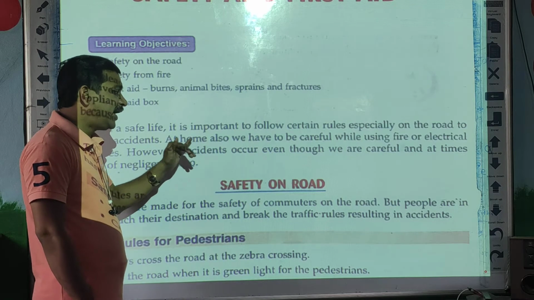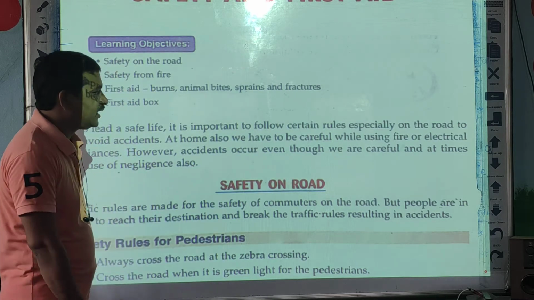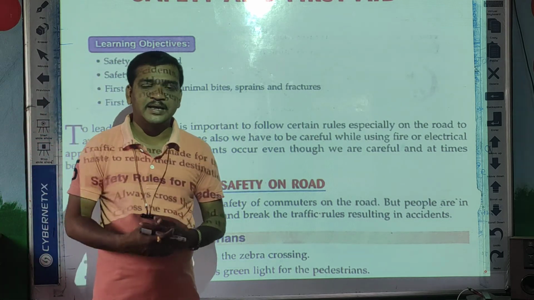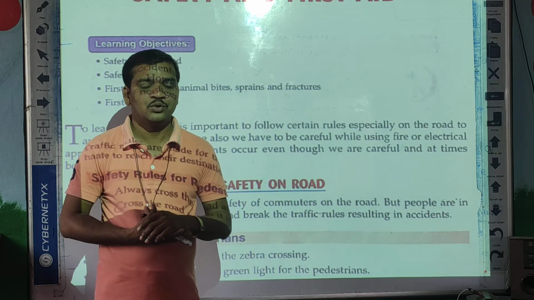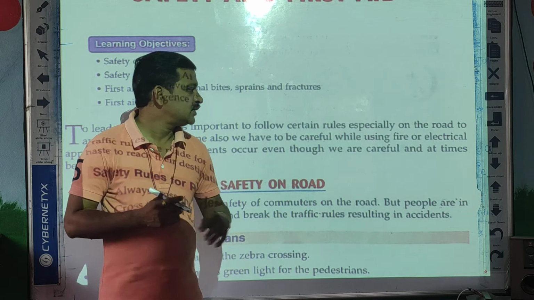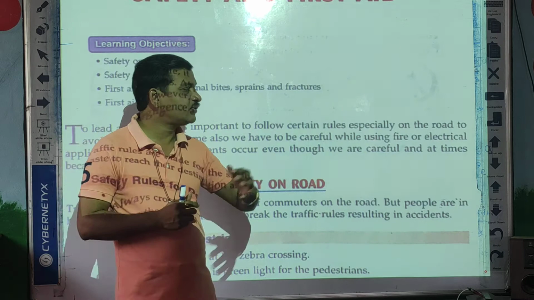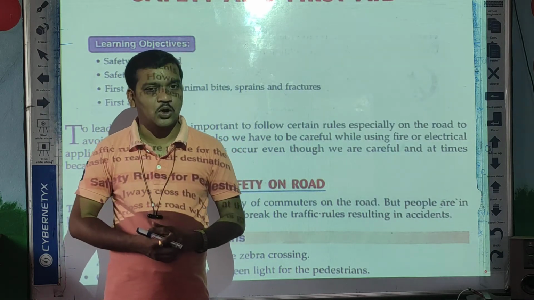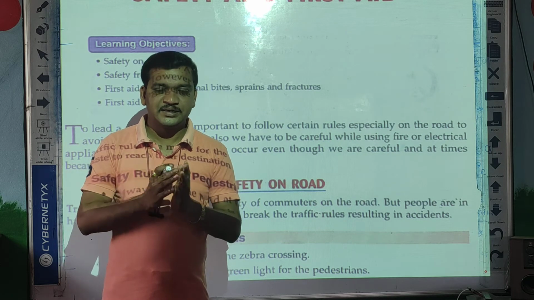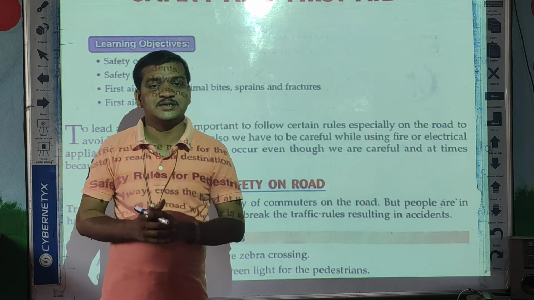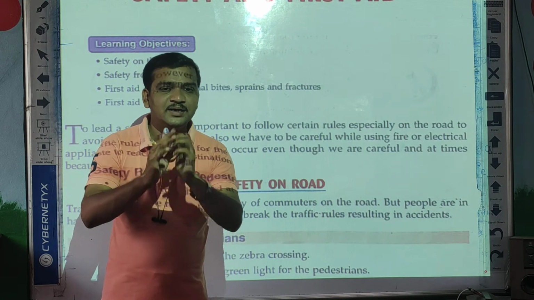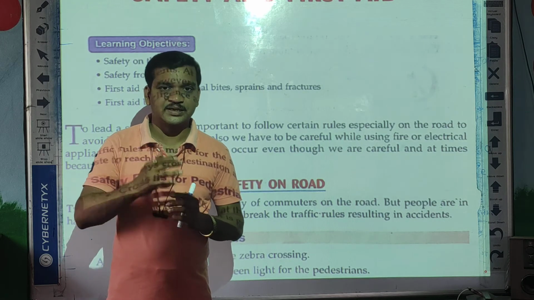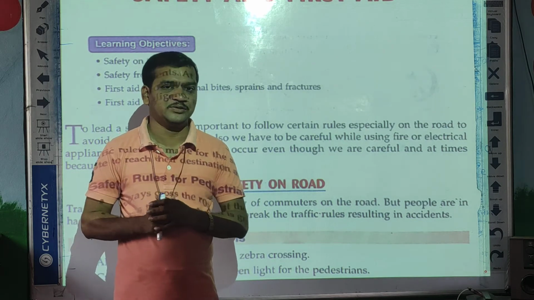Next, at home also we have to be careful while using fire or electrical appliances. Sometimes at home also we have to take care, because while using fire or electrical appliances we may get a shock. Yes or no? That also creates problems. So to avoid shock or fire, we can take some precautions at home also.